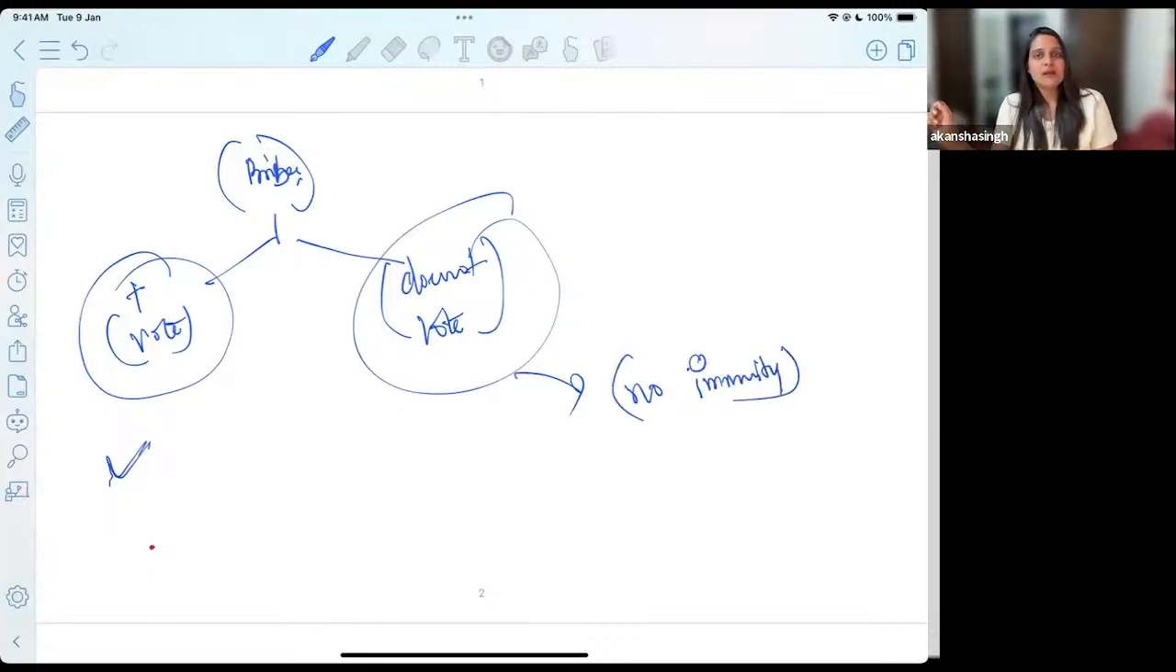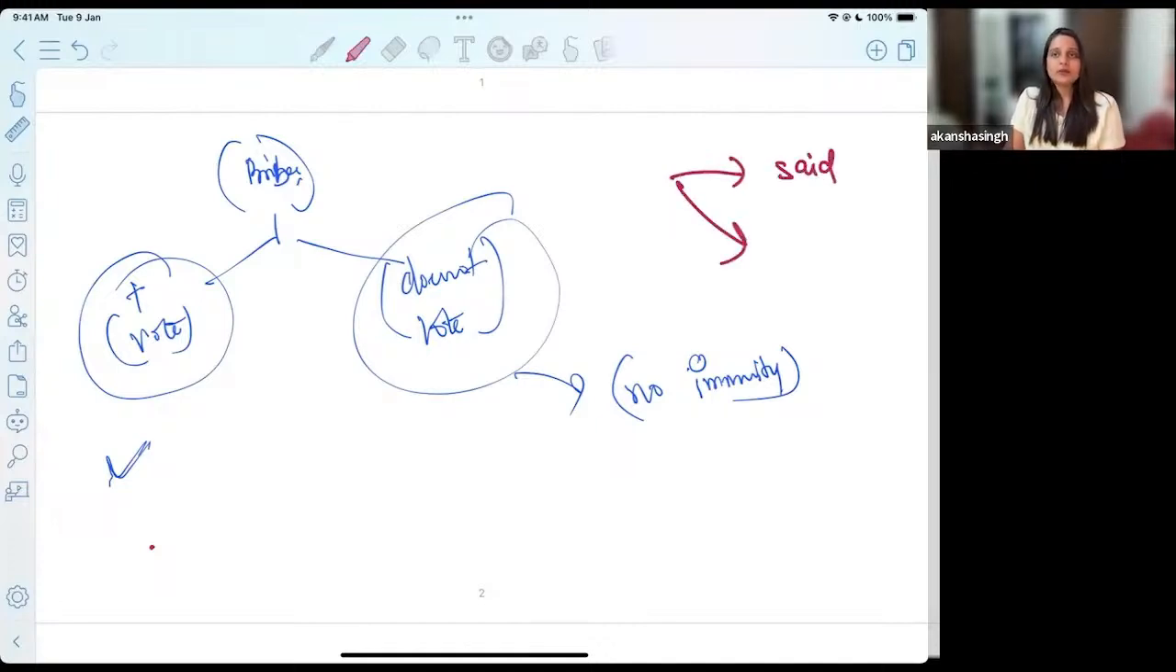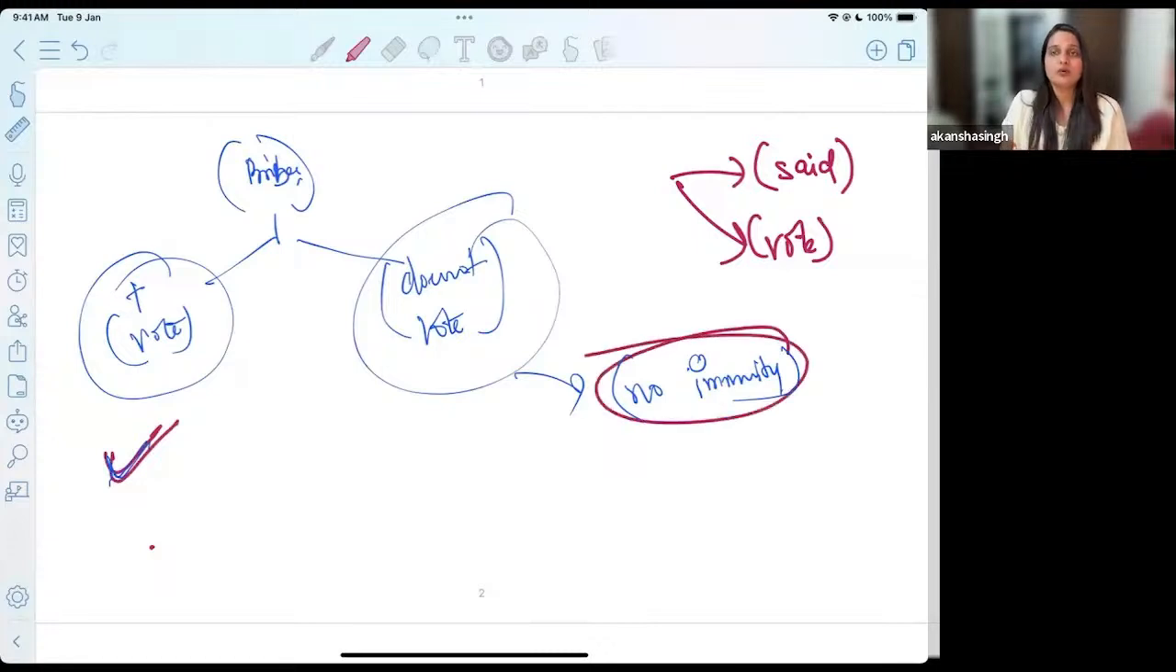Why no immunity? Because when we literally read Article 105 or Article 194, we recognize that the protection is granted for two things, that is, for anything said in the parliament or in the house, plus for any vote that is so given in the house, right? So this is how very literally PV Narasimha Rao was construed, and we said that there is immunity only for this case and no immunity over here.